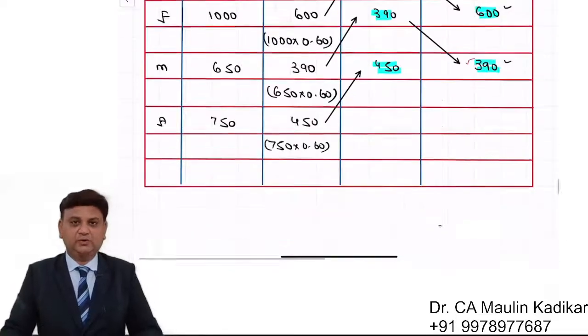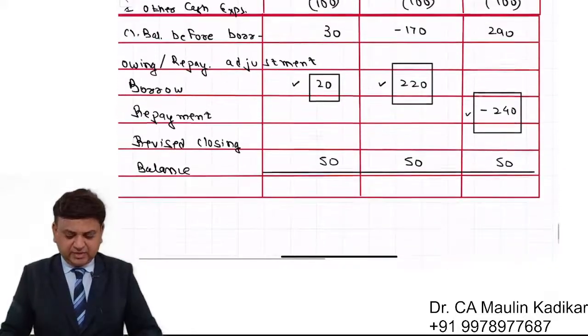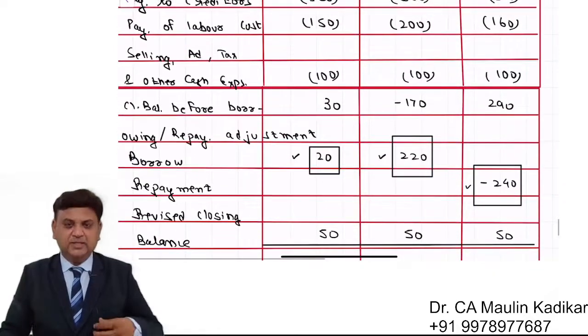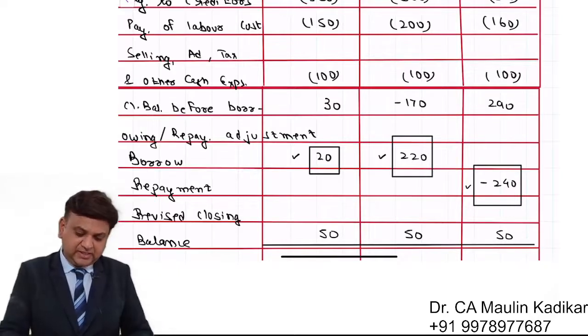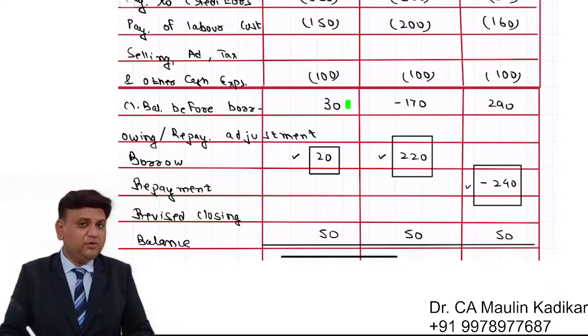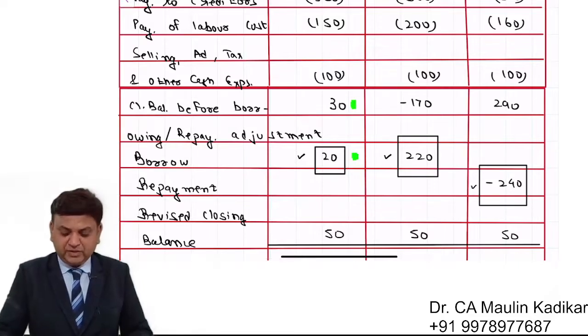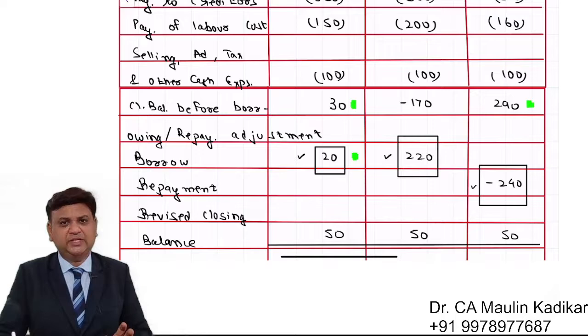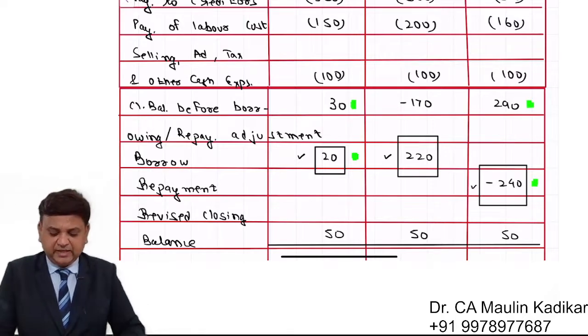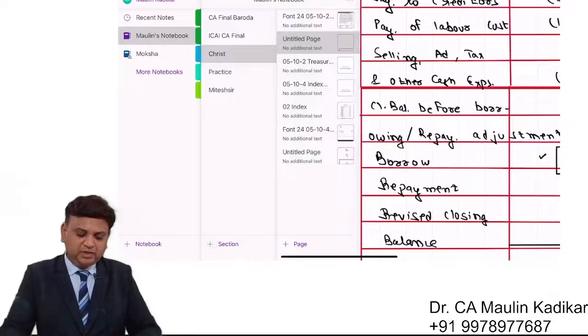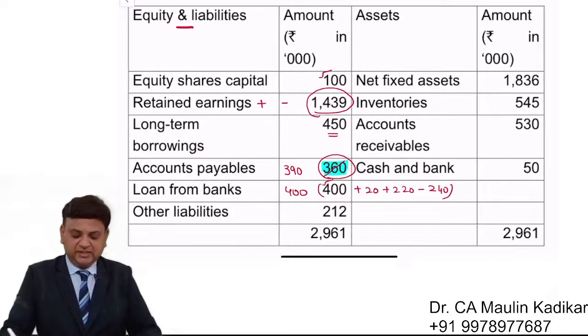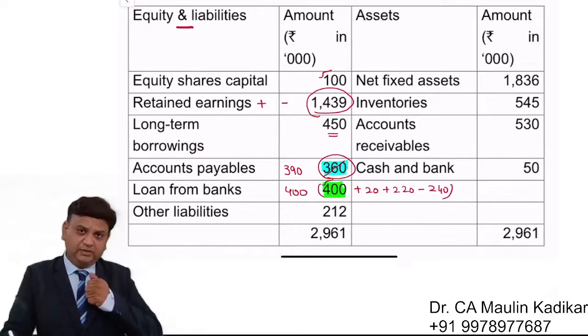Now there are two things that I want to tell you. One thing is that sometimes students ask, sir, if this closing balance is more than 50, then what will we do? We will make the repayment of the existing loan. If this balance is greater than 290, for example, then again we are required to repay the loan by more than 240. Means the existing loan will be repaid and we would have the closing balance of 50 only. That is the first point.